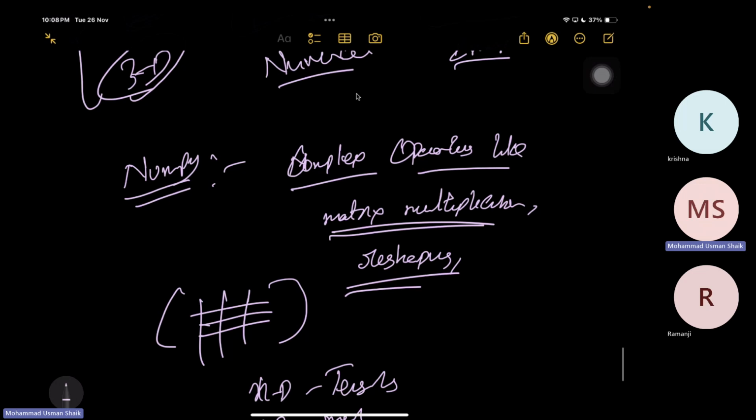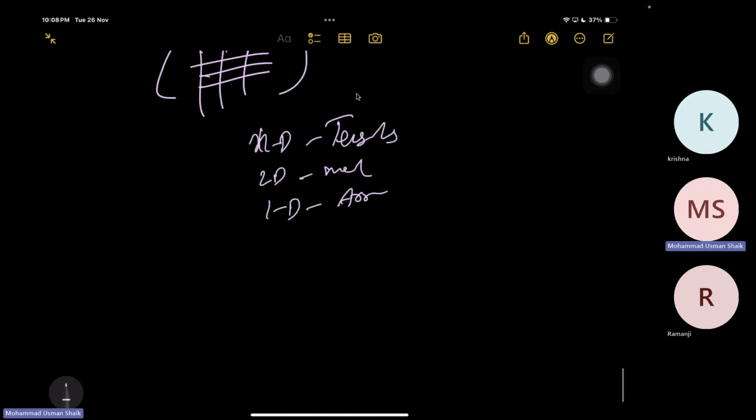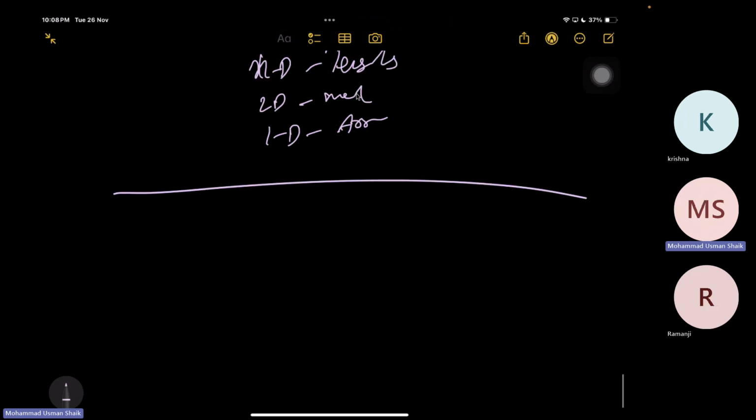If we want to think about real world use cases of where exactly it is used and how exactly it is used, we can also think about some few examples. Let's say we can think about a few examples of how NumPy is used.